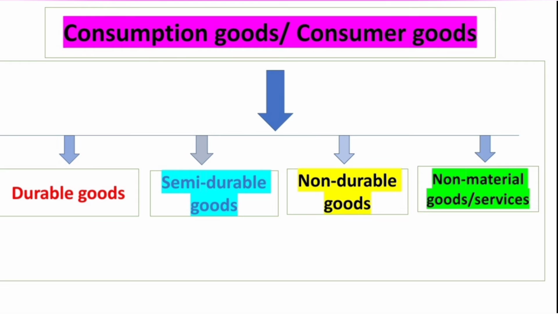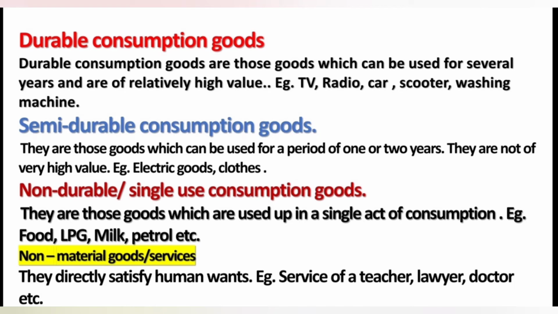And now you know what is the meaning of final goods. So, next we will see the classification of consumption goods, which is already given in the introduction. That is, consumption goods are classified into durable final goods, semi-durable final goods, non-durable final goods, and the services, which is also a final good. So, what is meant by durable consumption goods? They are those goods which can be used for several years and are of relatively high value. Example: TV, radio, car, scooter, washing machine, etc.